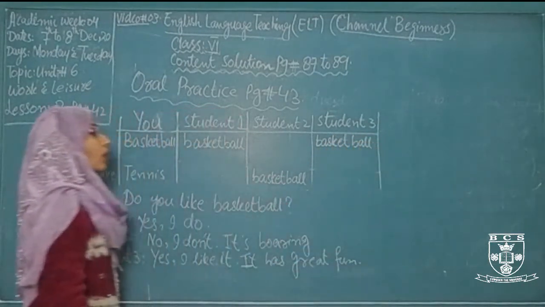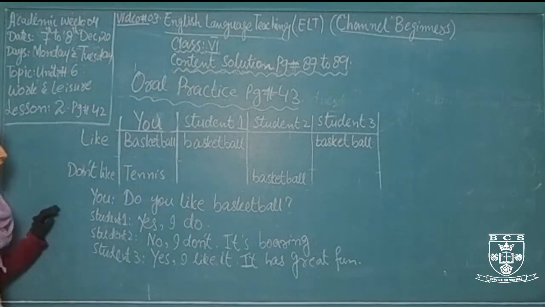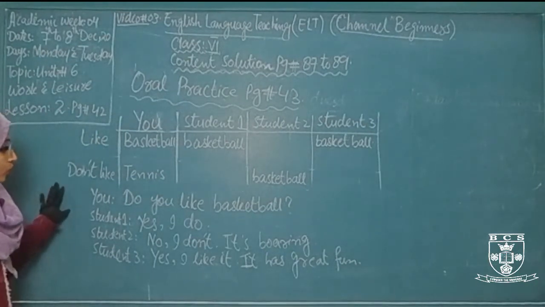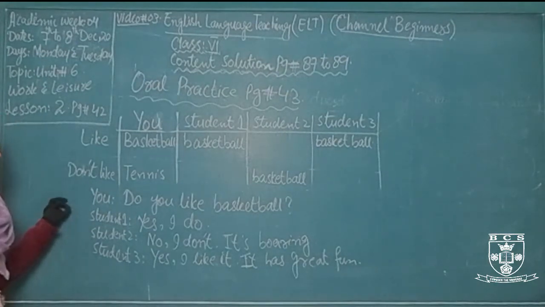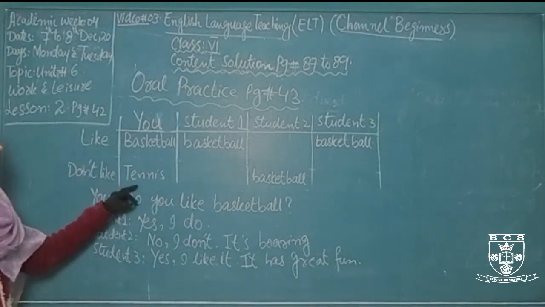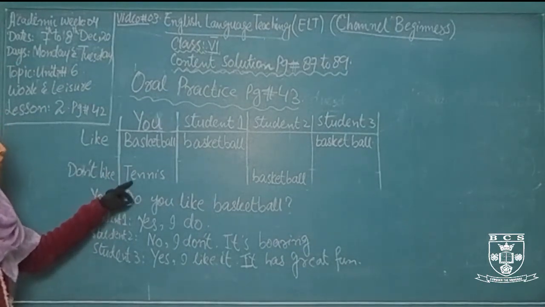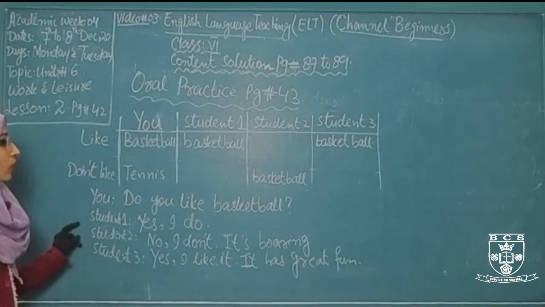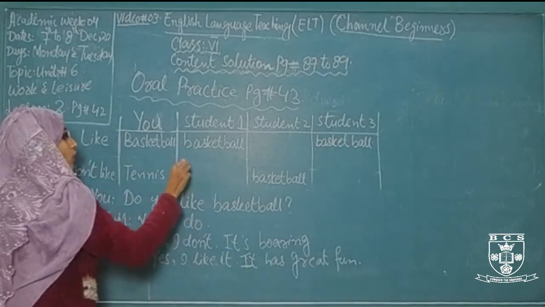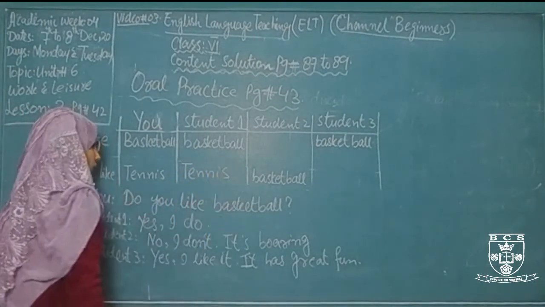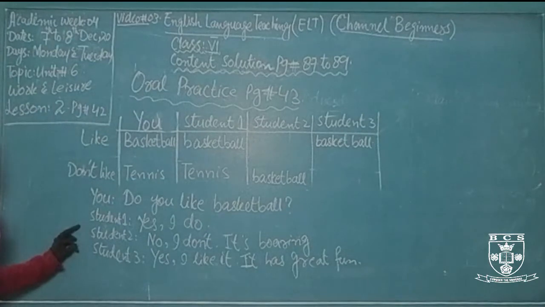Then student 3 will reply, yes, I like it, it is great fun. So write basketball. Then you will ask about another sport. Do you like tennis? Student 1 will reply, no, I don't like tennis. So you can also reply, I also don't like tennis. You write it in the don't like option. Student 2 will also reply, no, I don't like tennis, so you write it next to the don't like option.